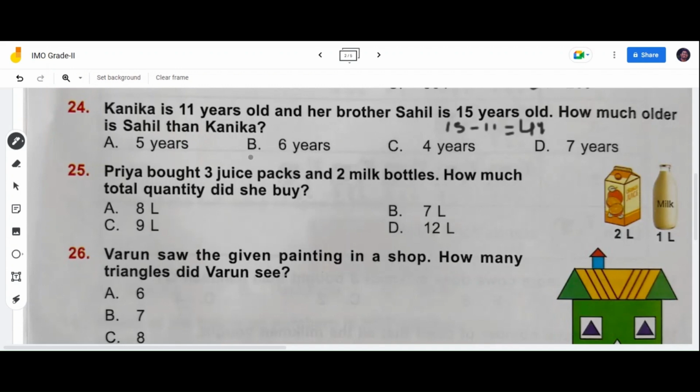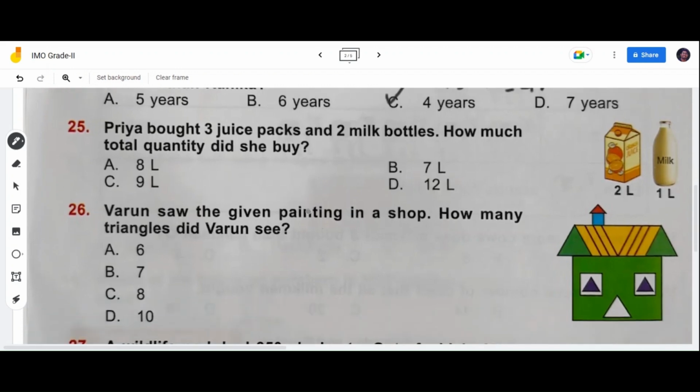So option A, 5 years, wrong. Option B, 6 years, wrong. Option C, 4 years, is the correct option. Now the 25th one. Priya bought 3 juice packs and 2 milk bottles. How much total quantity did she buy? Option A 8 liters, option B 7 liters, option C 9 liters, option D 12 liters.